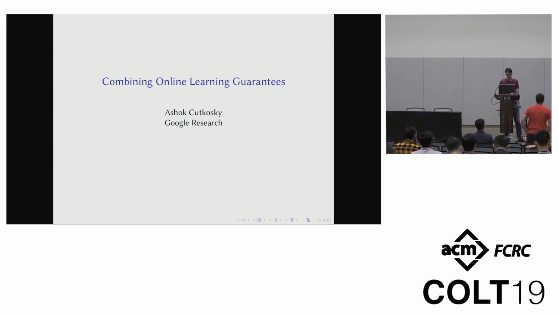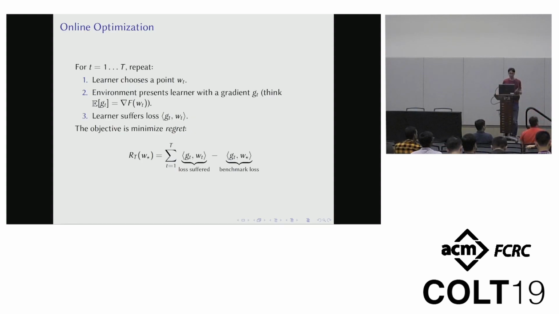Cool. Okay, so this is a talk about online linear optimization, actually. So let me just briefly outline the setting. We have a learning algorithm that's going to play a sequence of T rounds. In each round, it chooses a point w_t, which is allowed to be any point in some entire vector space. Then the environment presents the learner with a loss vector or a gradient, g_t, and we suffer the linear loss of the inner product of g_t and w_t.